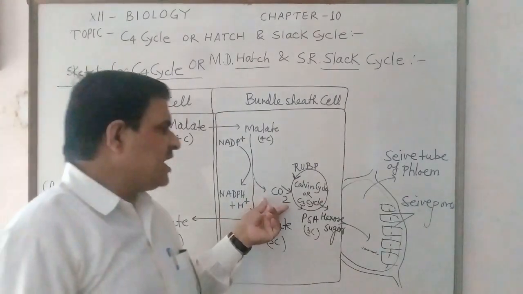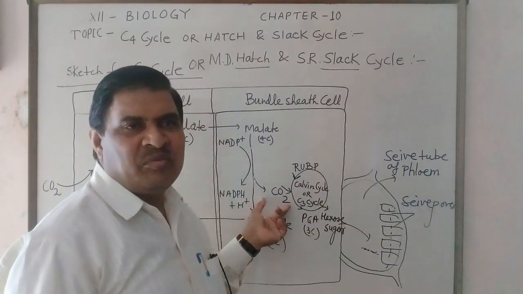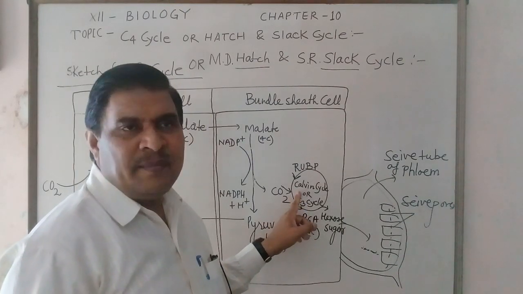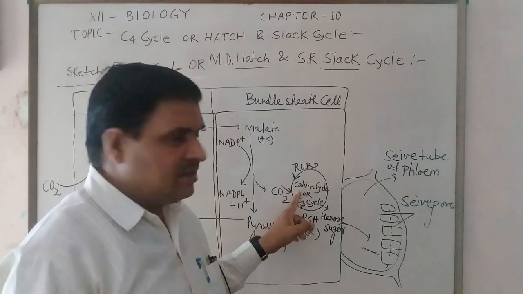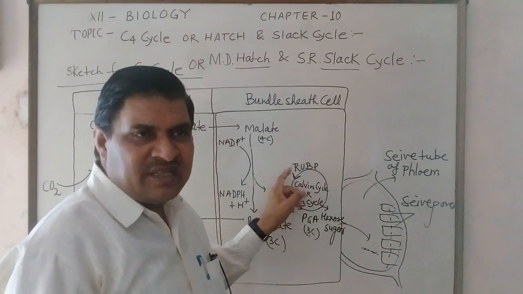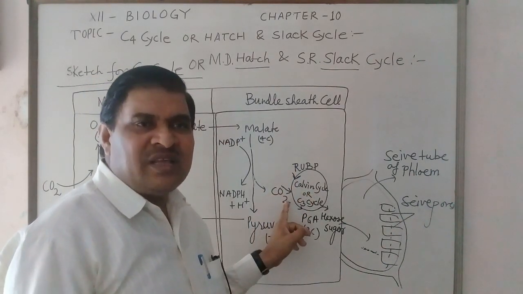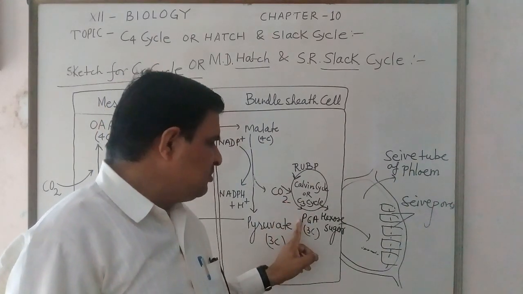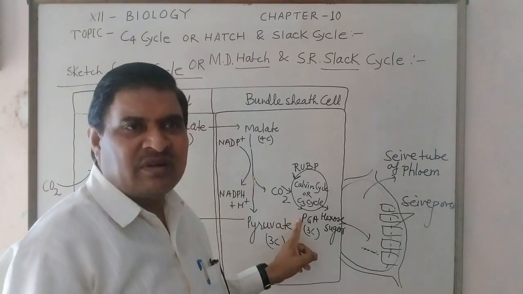But carbon dioxide which is removed from the malate enters the Calvin cycle, and by combination with ribulose 1,5 bisphosphate and H2O molecules, it synthesizes PGA, a 3 carbon compound.